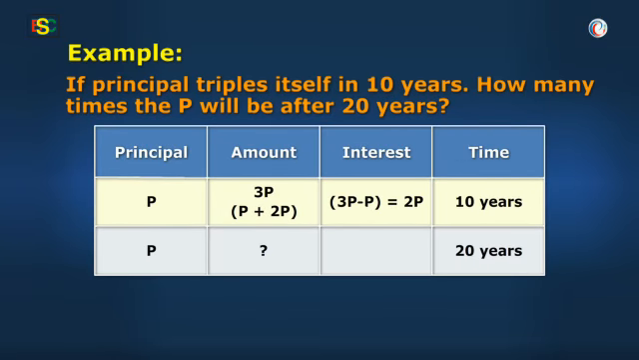Just focus. P becomes P plus 2P in 10 years. That is 2P interest in 10 years. So in 20 years, total 4P interest and amount will be P plus I. That is P plus 4P equal to 5P. So in 20 years, it will become 5 times the original. I got it.